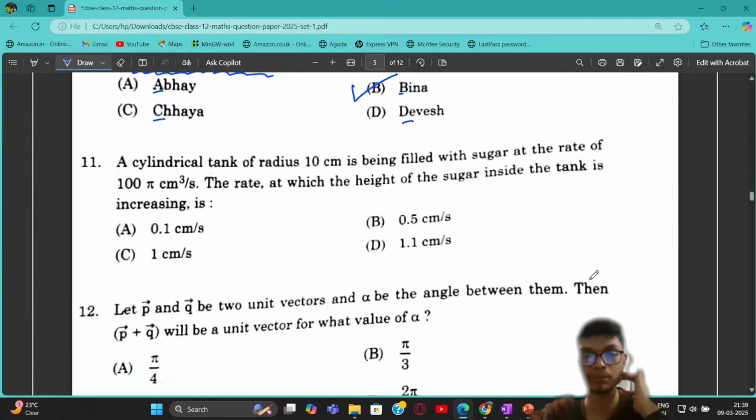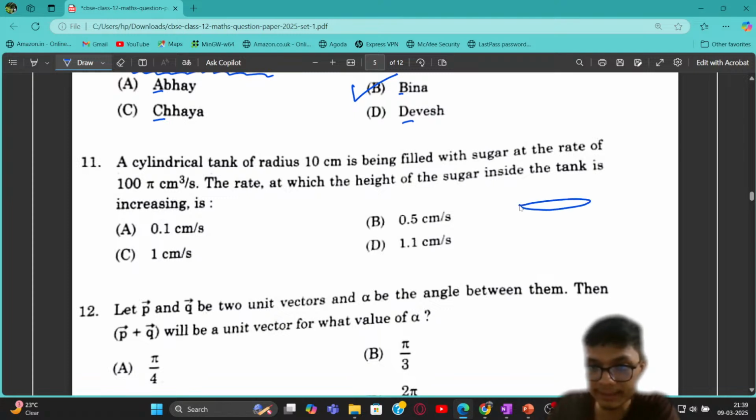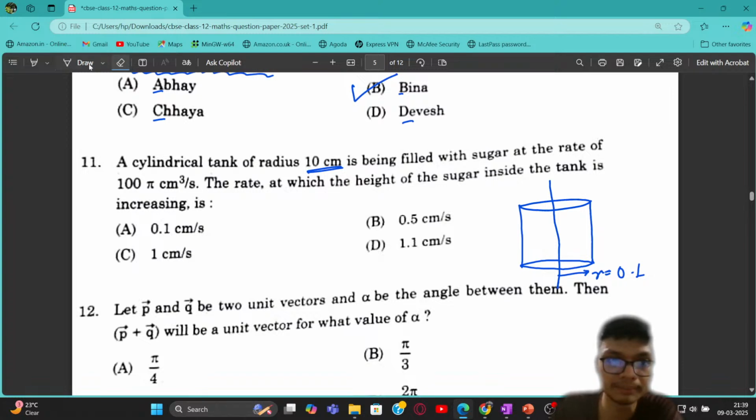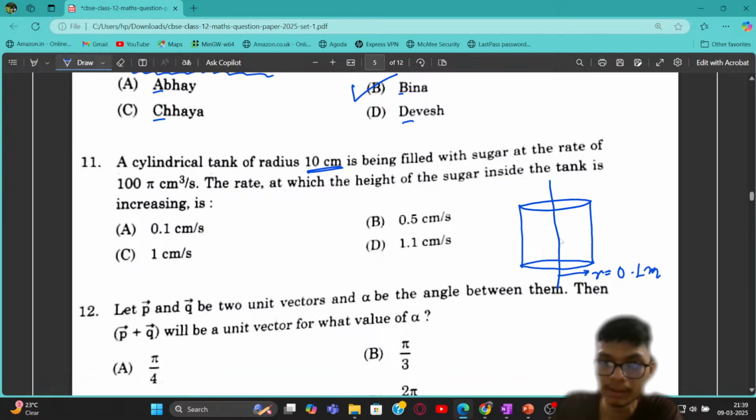The next problem is a question from the application of derivatives part. It is said that there is a cylindrical tank. Let us try to draw a cylindrical tank over here. The radius of this particular tank is given as 0.1 meter. I just converted this unit to meter. And it is being filled with sugar.